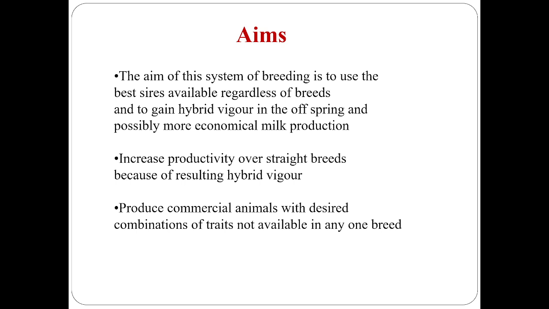So the ultimate purpose of animal breeders is to produce commercially more beneficial animals with the desired characters which they want, which is not available in any one breed. By crossbreeding, we can get all the desirable characters in one breed.